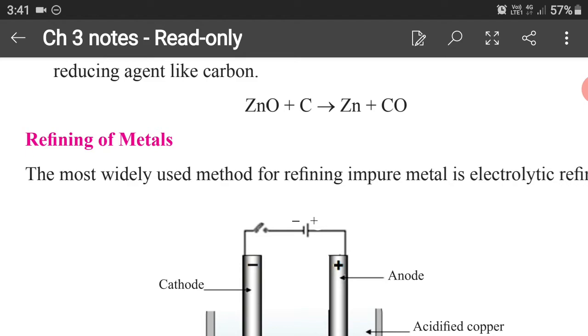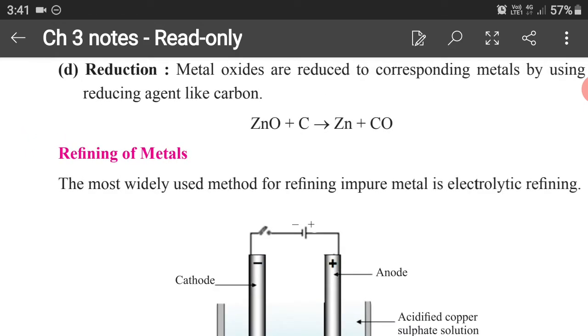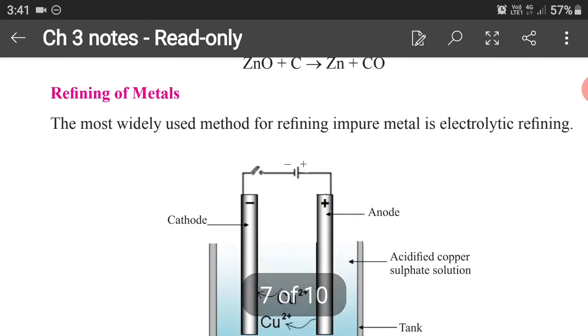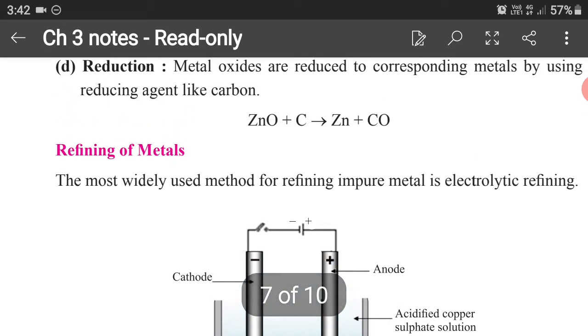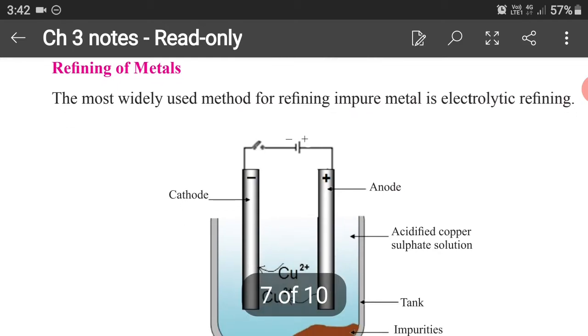But children, whatever metals we have obtained by the process of roasting or calcination are not pure. For your information, as we will read ahead, even 0.02% of impurity of any metal or a non-metal will change the properties absolutely. So if some impurities are left after the reduction, calcination and roasting, they need to be removed for sure, and that process is done by electrolytic refining.